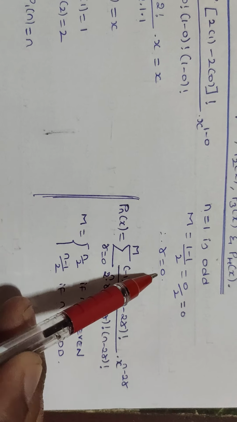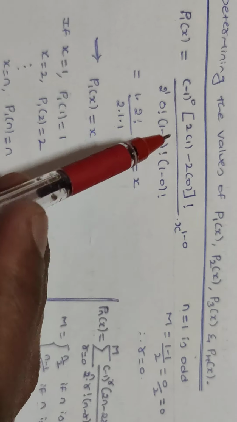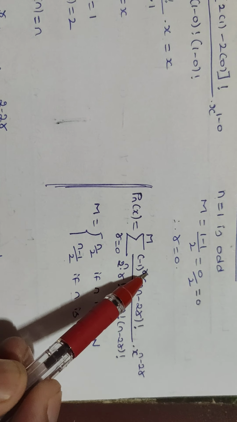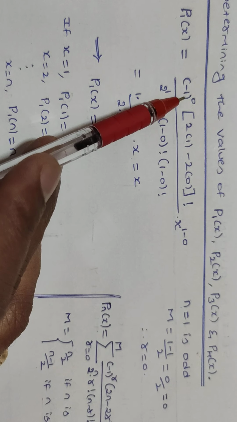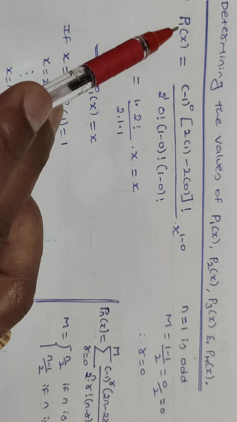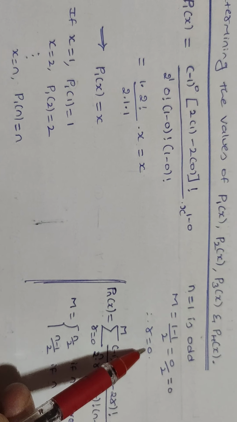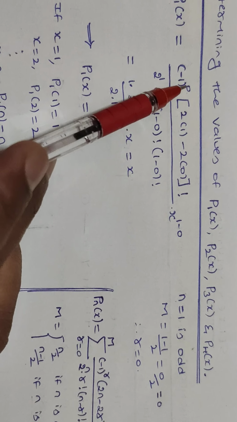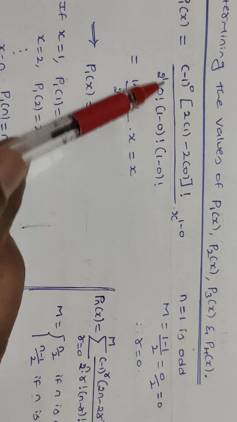Therefore the r value can be considered in this case as 0. So in place of r, we consider the value of r as 0. That is, we apply the definition of the generating function by considering r value as 0. So therefore (-1)^0 × (2 − 2·0)! divided by 2^1 × 0! × (1 − 0)! × (1 − 0)! × x^(1 − 0).